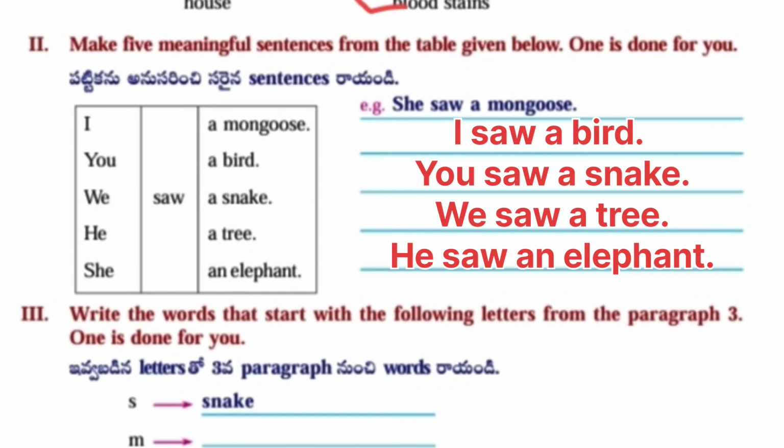Next, second one. Make 5 meaningful sentences from the table given below. One is done for you. She saw a mongoose. I saw a bird. You saw a snake. We saw a tree. He saw an elephant.